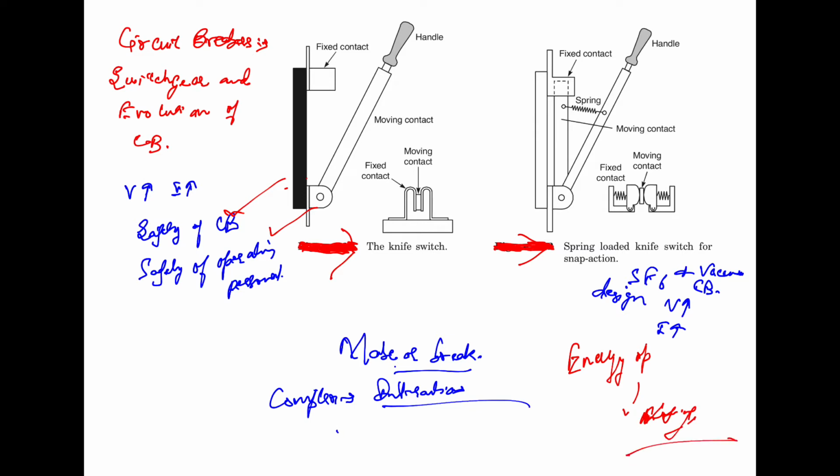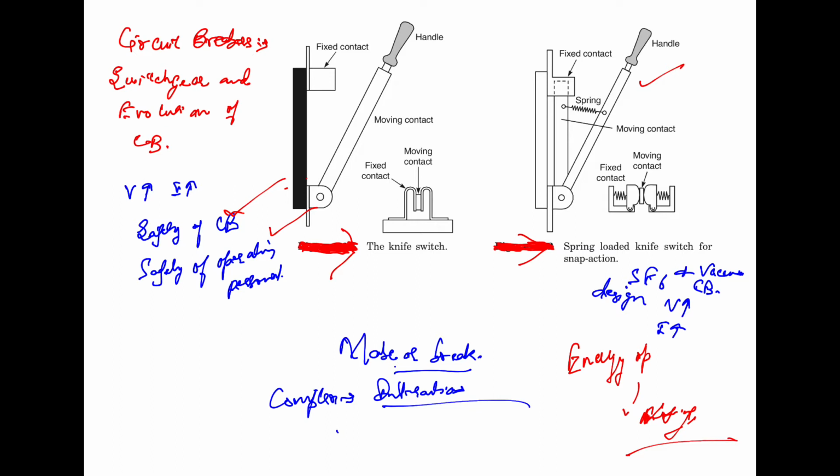Then only a small force and small time is needed to open the switch by means of a simple latch that, when tripped, releases the stored energy that opens the contacts. So the switch now becomes a true circuit breaker which can interrupt the current under predetermined conditions.